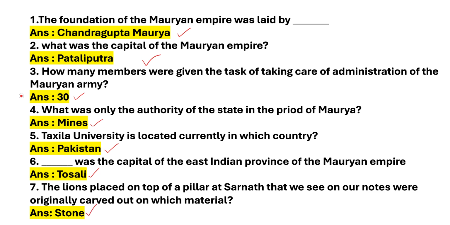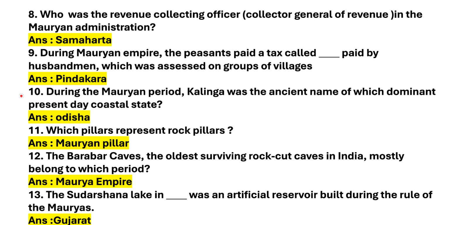Answer is stone. Let's move on to the next question. Who was the revenue collecting officer in the Mauryan administration? Answer is Samaharta. Next question, during Mauryan Empire, the peasants paid a tax called dash paid by husbandman which was ascended on groups of villages. Answer is Pindakara. Next question, during the Mauryan period, Kalinga was the ancient name of which dominant present day coastal state?